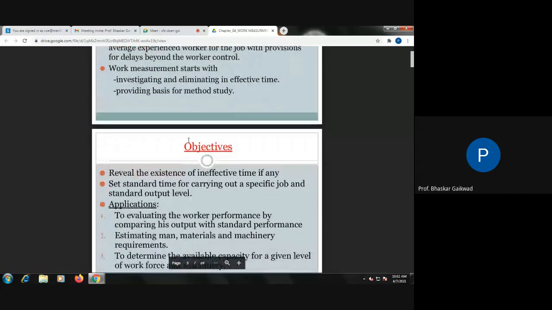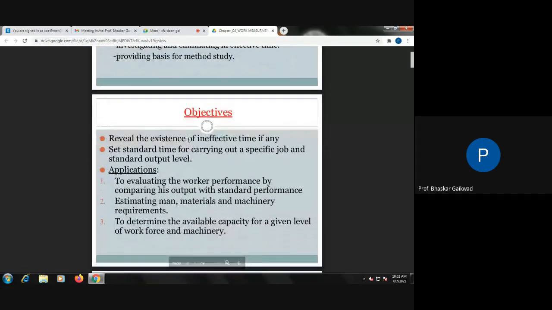Then what are the objectives of work measurement? First, reveal the existence of ineffective time, if any. Suppose in industry downtime is there, ineffective time is there, we can get it exposed. Second, set the standard time for doing specific jobs.